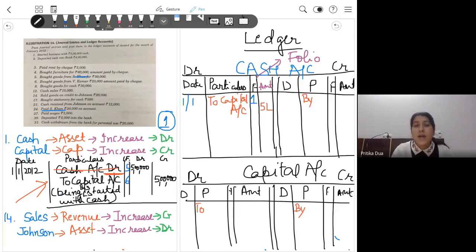And make sure you are using to and by in the paper also, in the questions which we are solving, but yes, now this is something which is optional.